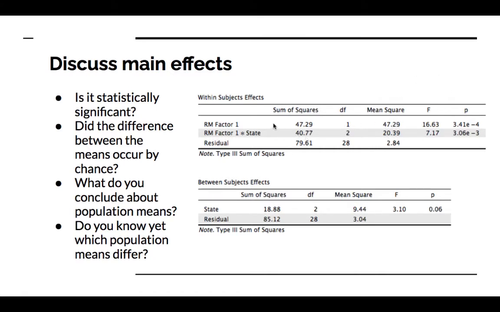Now, again, this is like before when controlling for other effects. So the main effect for time, morning or evening, is statistically significant when controlling for the interaction effect of time and state and the main effect of state or city, whichever one. So that's what we know. There is a significant difference when you combine the states together of morning and evening. The difference in sample means was not due to chance. The population means are different. We don't really know what the means are for the morning and evening energy levels, so we can't say which one has the higher or lower mean. That comes later.